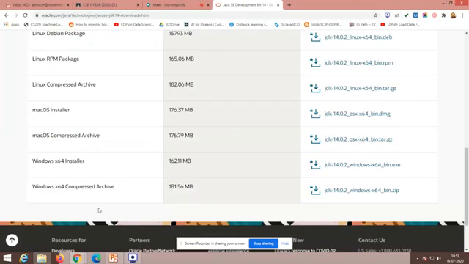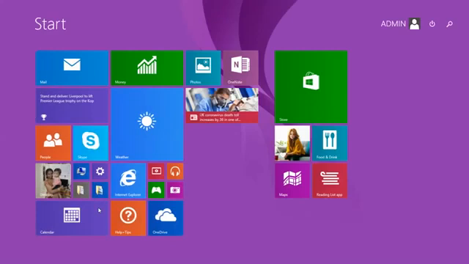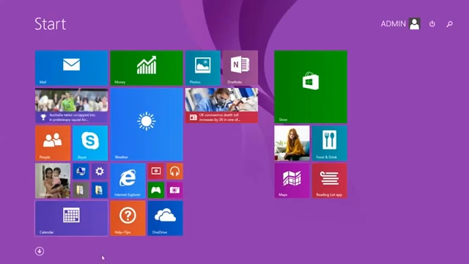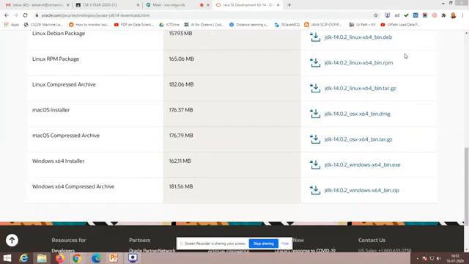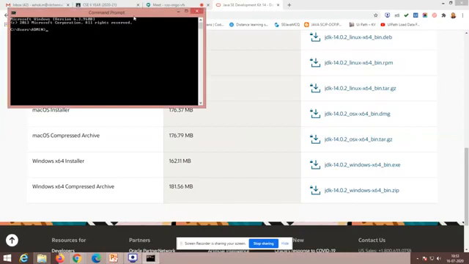Now I am going to open the command prompt. Just type cmd and the command prompt will come.